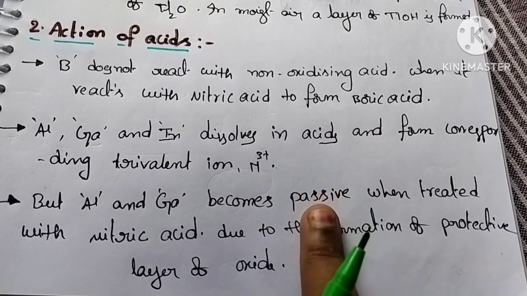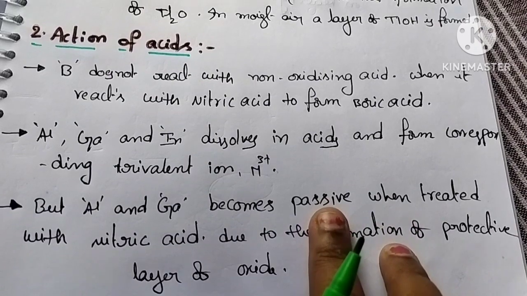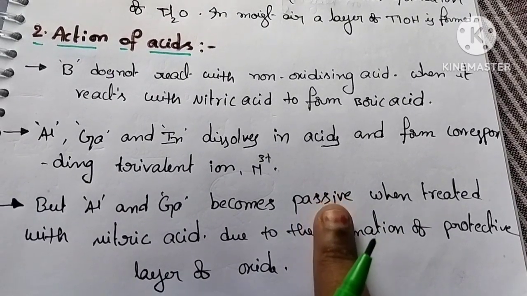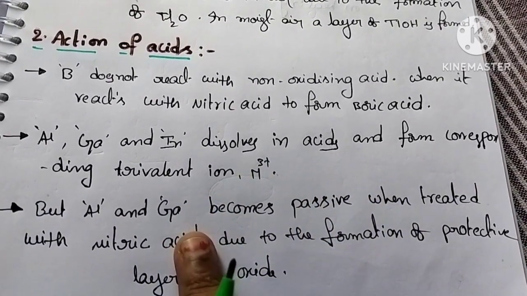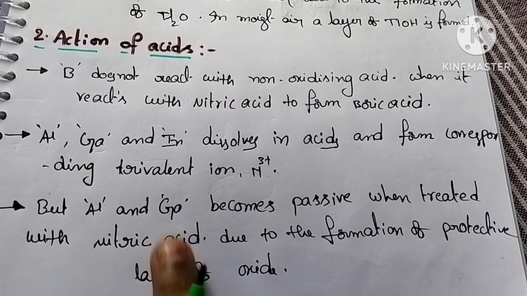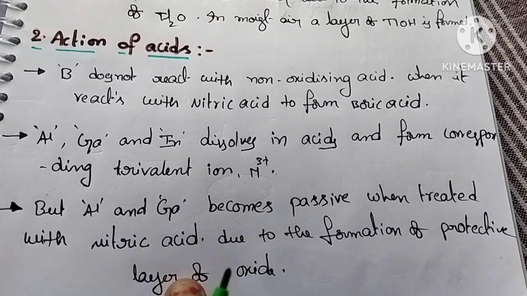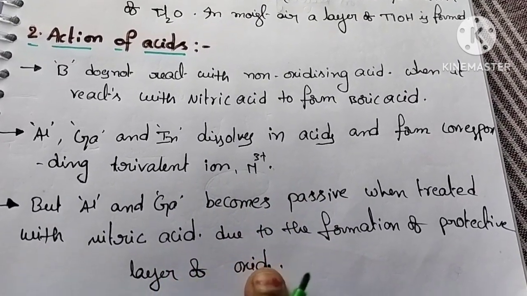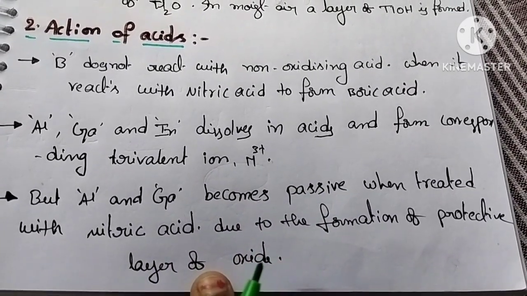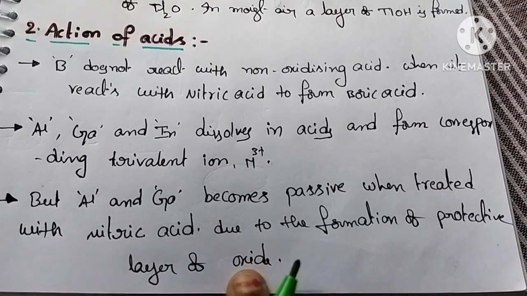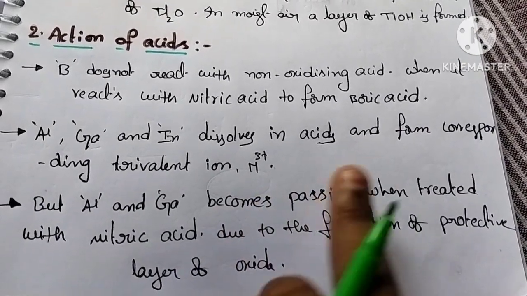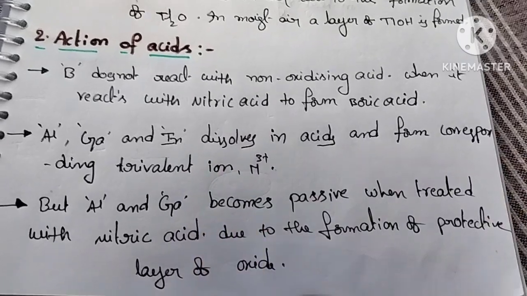That means it is inactive for further reaction. So when aluminium and gallium are treated with nitric acid, they become passive. This is because of the formation of aluminium oxide and gallium oxide.